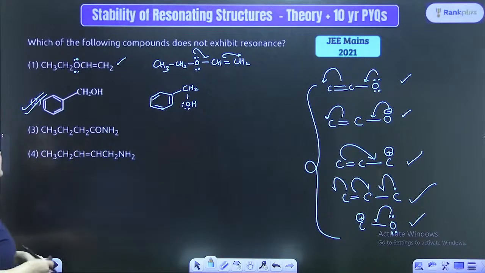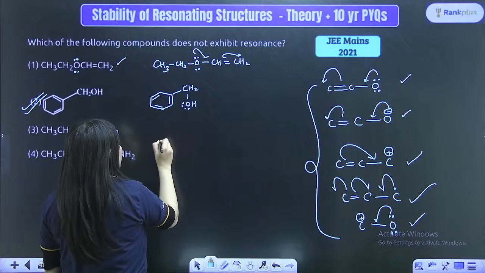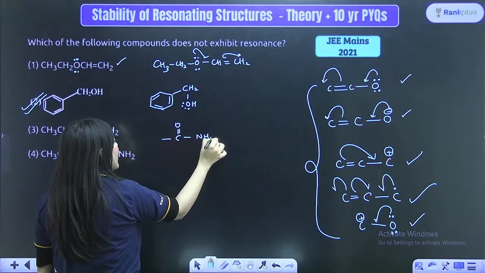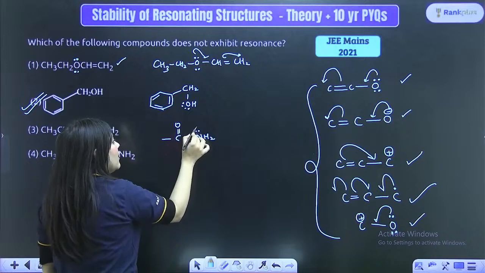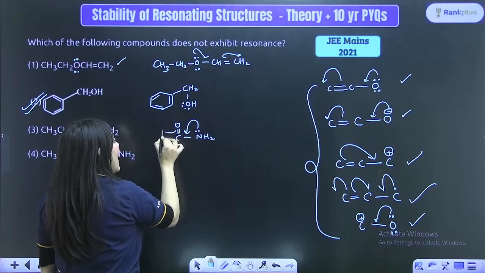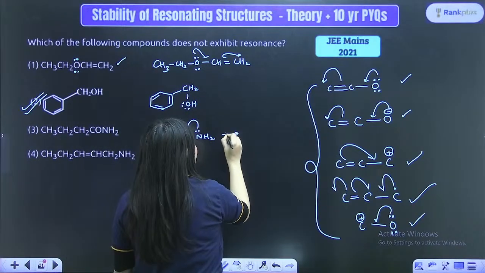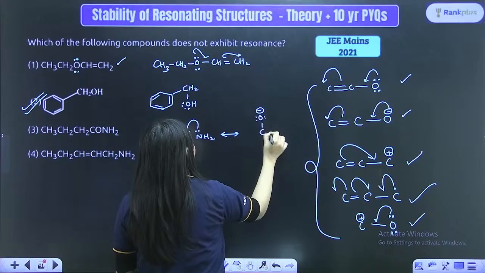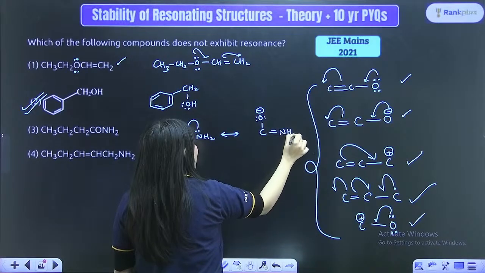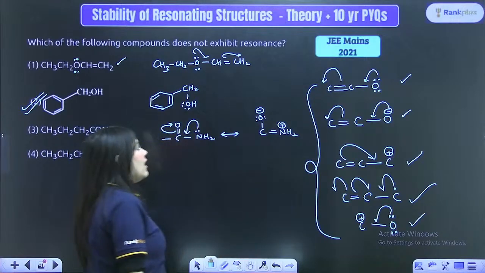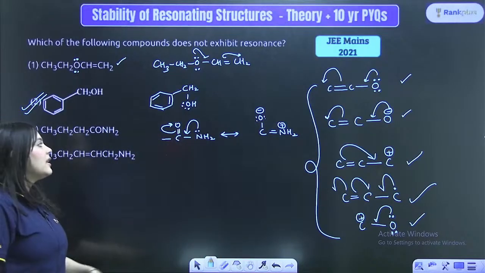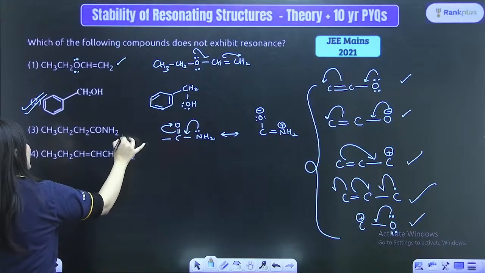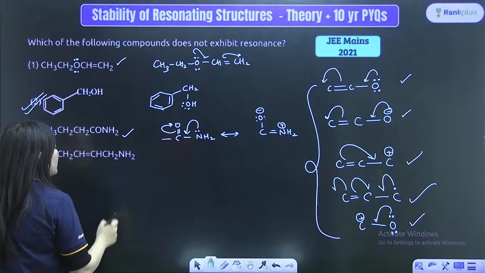And next is your CH3, CH2, CONH2. So CONH2 has a structure like this. So the electrons move over here and this moves over here. And this will show a resonating structure like this, CO with O minus followed by a double bond, NH2 plus. So this will also show resonance because there is a double bond, single bond and a lone pair. It will definitely show resonance. Similarly, look at the fourth option.